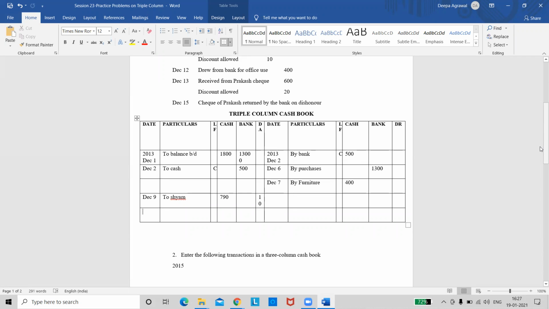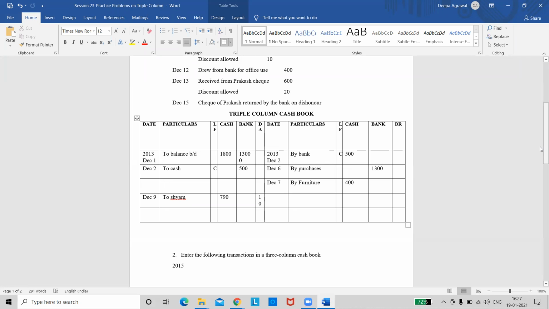So it implies it should again be entered on both the sides. Right? So which side should be debited and which should be credited? Tell me. Debit side, cash will be debited. And on the credit side, bank will be credited. For cash column, is it a receipt or a payment? It is a receipt, ma'am, because cash is coming in. For bank column, it is a payment because cash is moving out from bank. That's what I said. Cash column will be debited. Bank column will be credited.